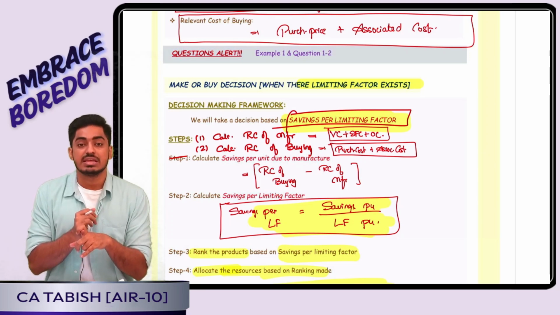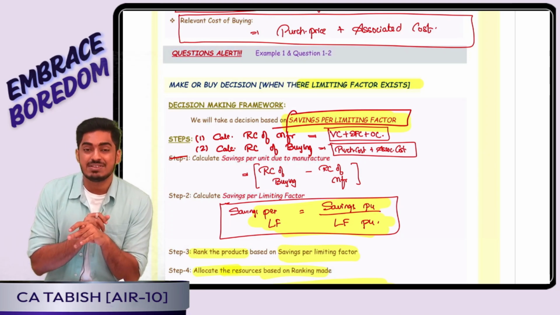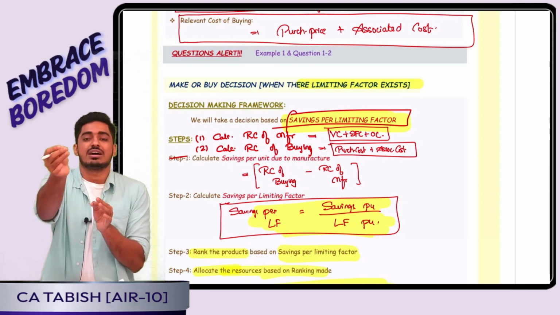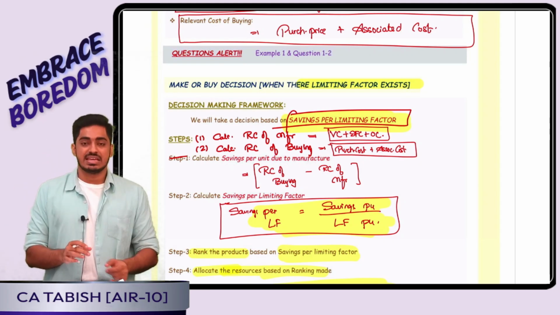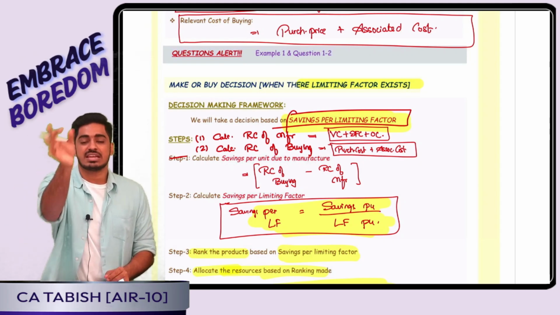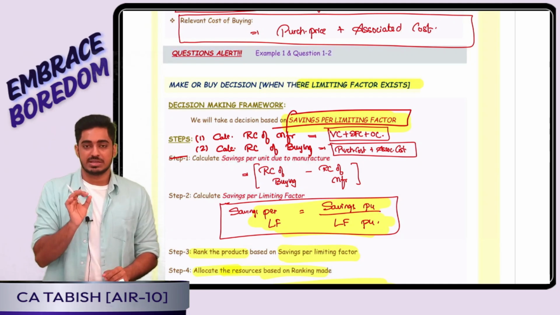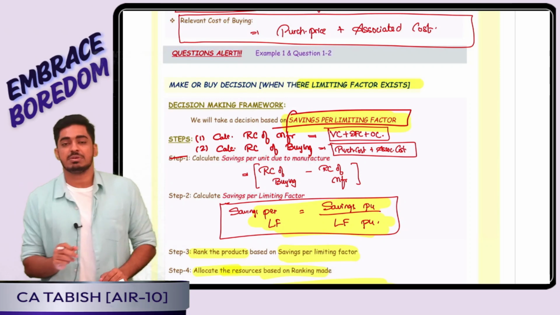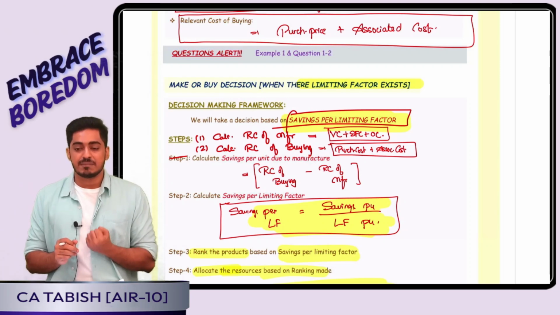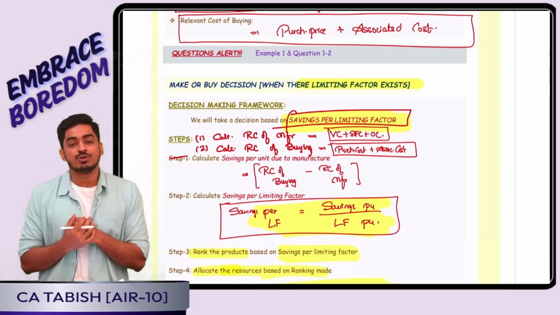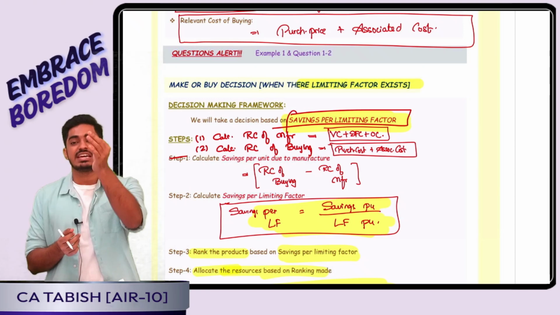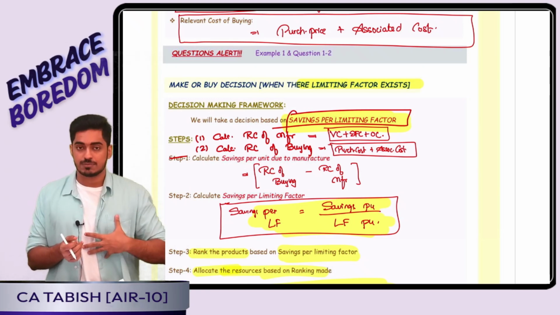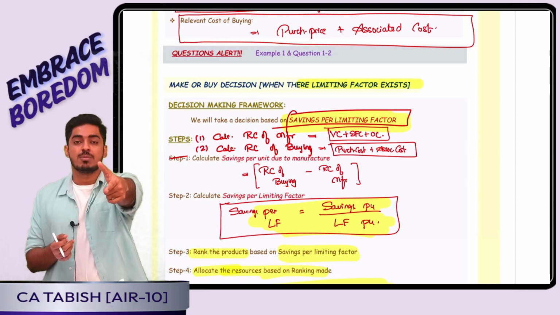Step number 3, I will calculate the savings per unit on manufacture. That is, if I manufacture 1 unit, how much can I save? Say the relevant cost of manufacturing is 10 rupees, and the relevant cost of purchase is 15 rupees. That means, tell me, students, which is cheaper? Manufacturing is cheaper. If I do manufacturing, how much cost can I save? 5 rupees I can save. That means, is it good for me to produce this component in-house?